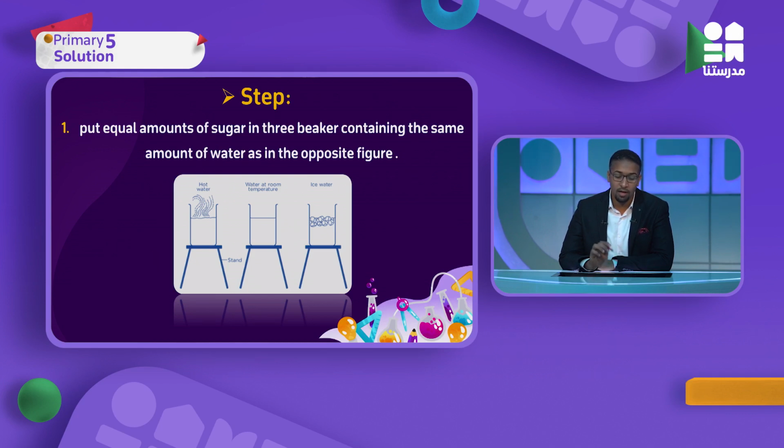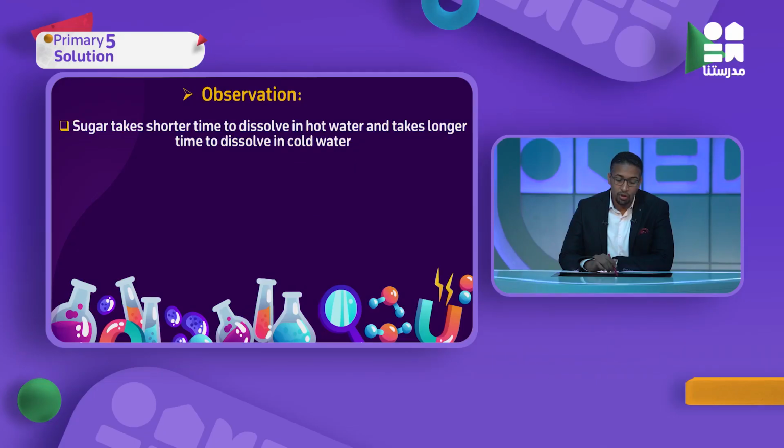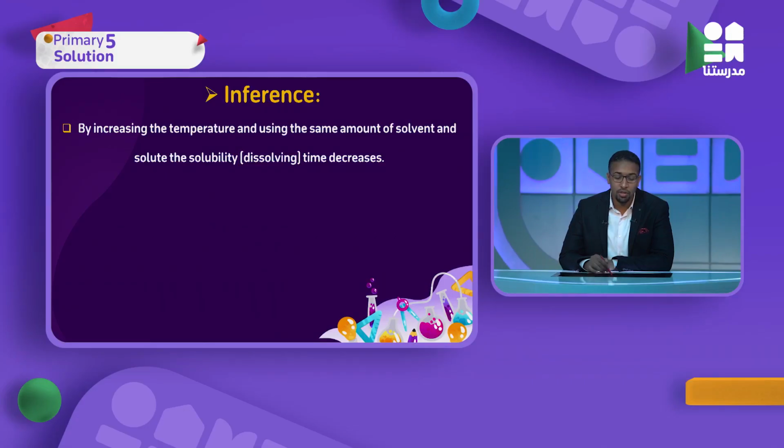One contains hot water, the other water at room temperature, and the third ice water. We will observe that sugar takes a shorter time to dissolve in hot water and a longer time in cold water. Inference: by increasing temperature and using the same amount of solvent and solute, the dissolving time will decrease.